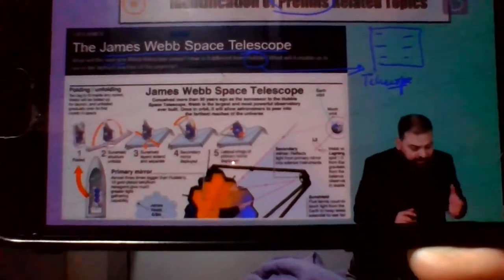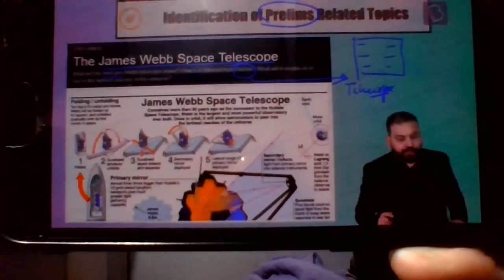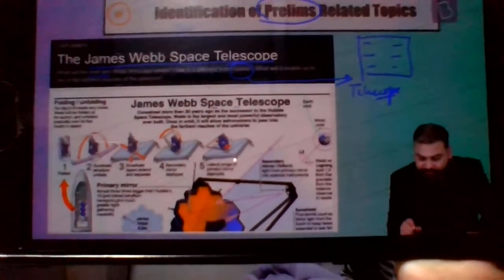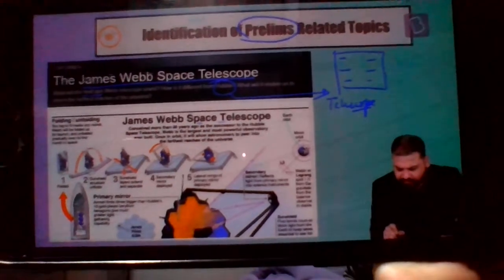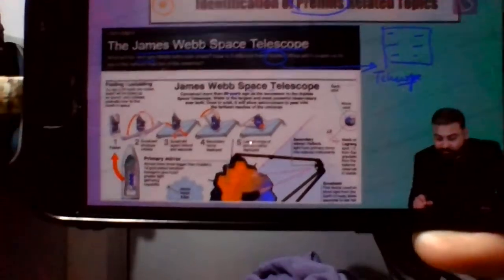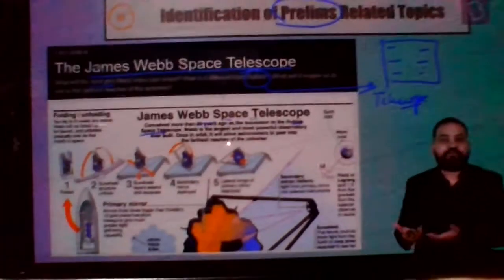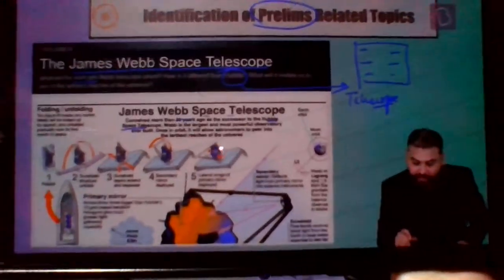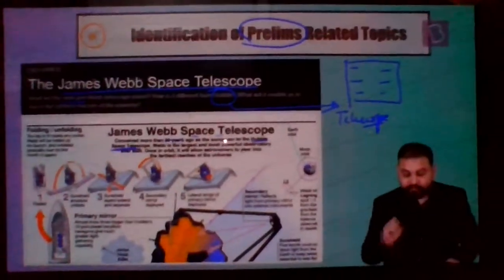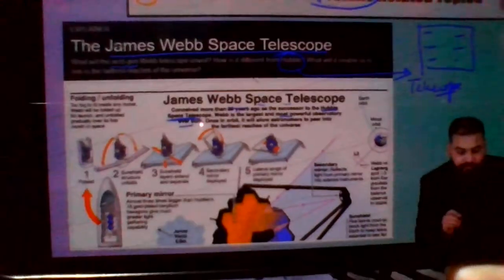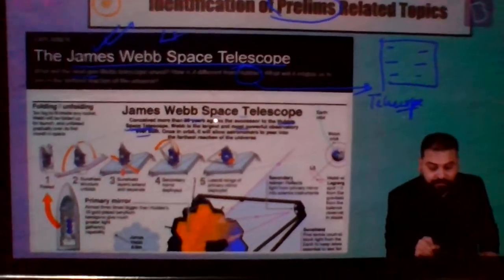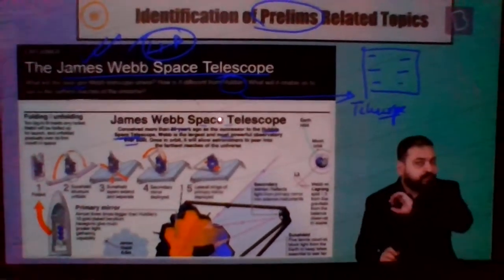Now later, if I look into this article, it says the James Webb Space Telescope was conceived more than 30 years ago. Now this is not important, when it was conceived. As the successor to the Hubble Space Telescope. Now I didn't have to do the Google search. Had I read the entire thing, I would have known that Hubble was nothing but the Hubble Space Telescope. Now it says, Webb is the largest and most powerful observatory ever built. So we have to remember that this is the largest plus most powerful. This has to be remembered.